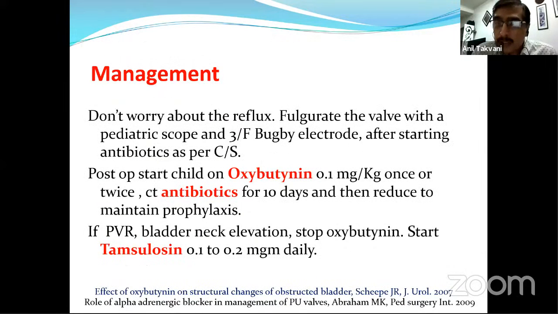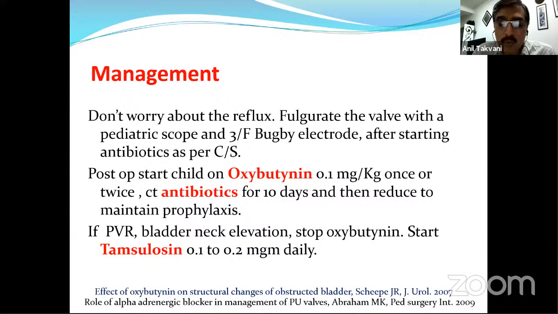So how to manage this case? We do not have to worry about the reflux at this juncture. Fulgurate the valve with a pediatric scope, as we discussed. Post-operatively, I tend to start oxybutynin empirically in this kind of patient in a dose of 0.1 milligram per kg once or twice, and continue with the antibiotics for 10 days to cover the treatment period, and then prophylaxis to be continued.